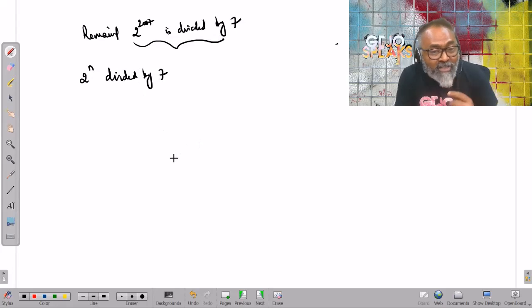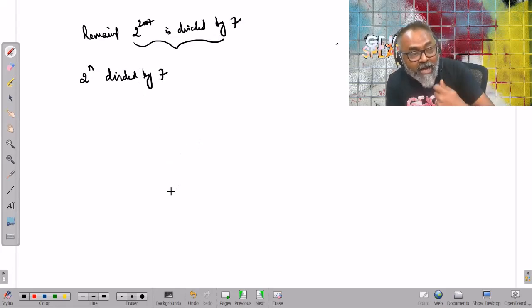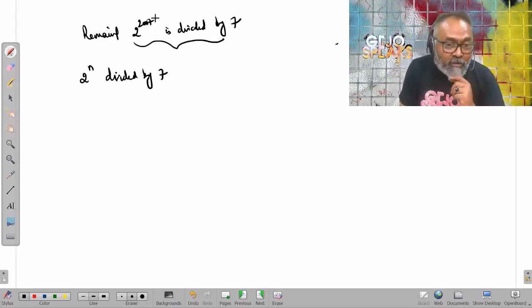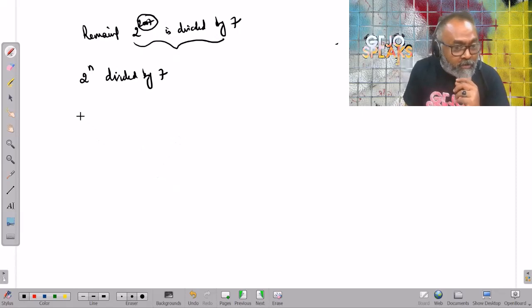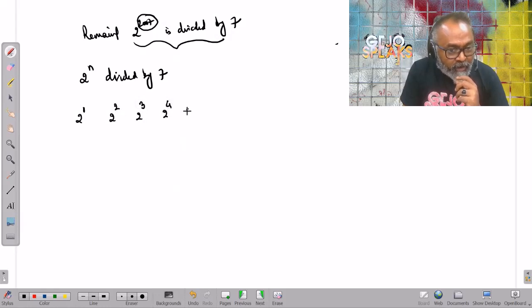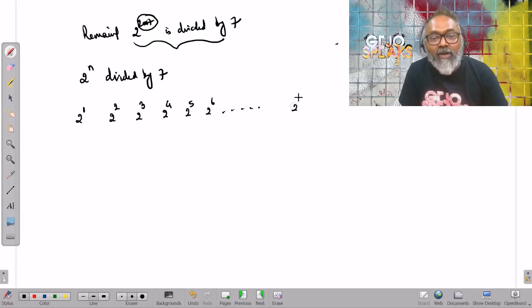Let me understand how the sequence behaves, and understanding the behavior, let me try and find out the answer to this. That's how you solve. Right? So, okay, let's think what happens when 2 raised to 1 is divided by 7, 2 square is divided by 7, 2 cube is divided by 7, 2 raised to 4 is divided by 7, 2 raised to 5 is divided by 7, and so on and so forth. And then figure out where 2 raised to 2007 will exist.